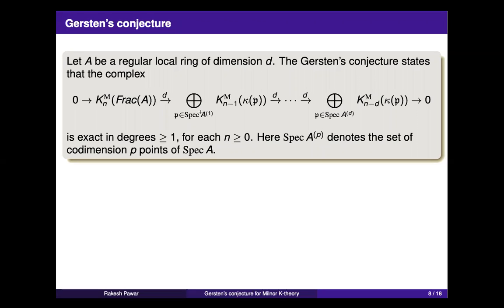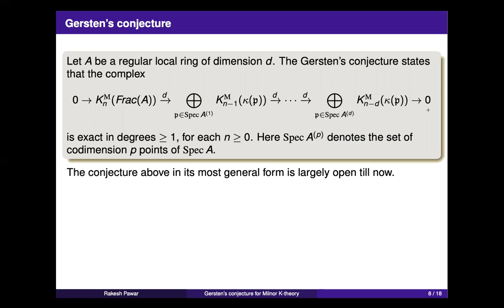But from degree 1 onwards, this complex is exact. So this is the conjecture. Again, Spec A^(P) in degree P will denote the set of codimension P points of Spec A. This is a conjecture which is still open in its most general form.